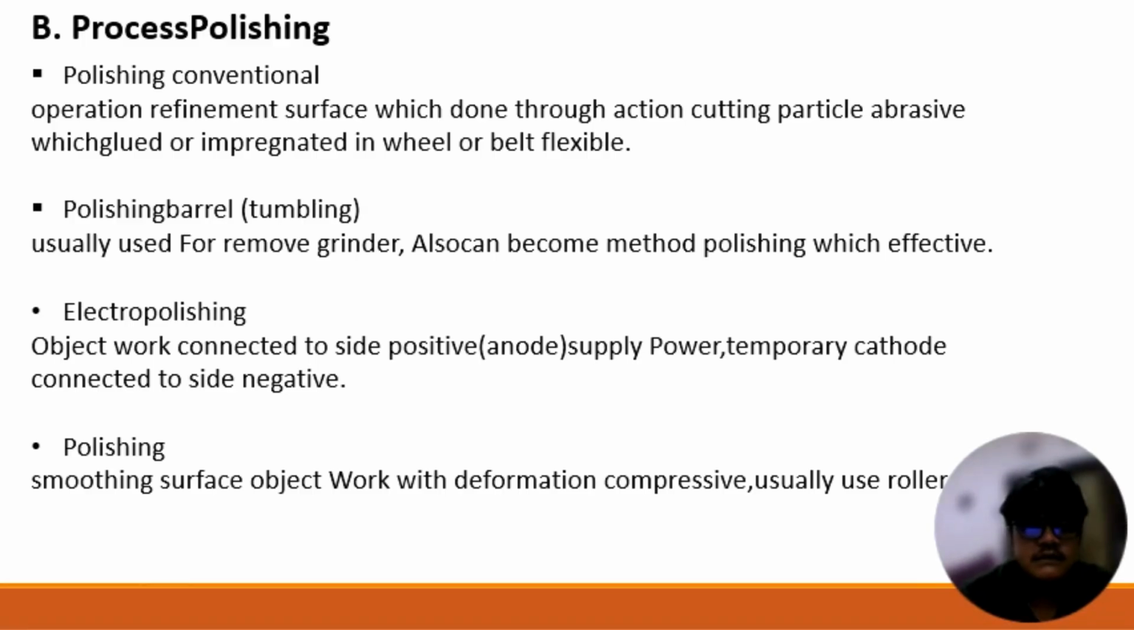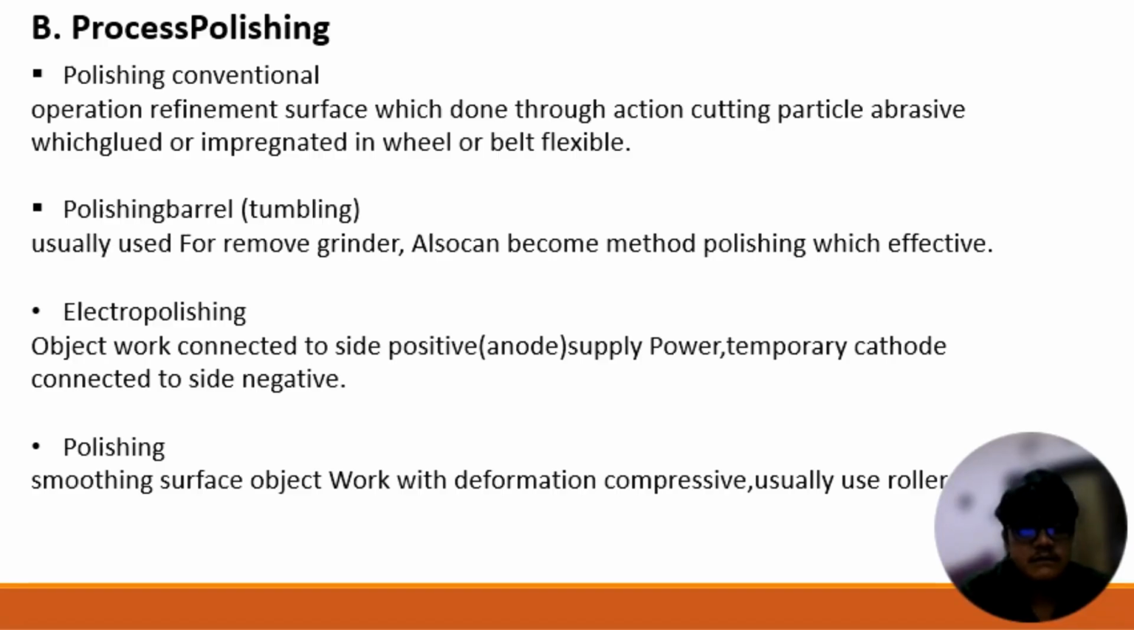Okay, next, in point B, this is the polishing process. The first point in the polishing process is conventional polishing. Conventional polishing is a surface refinement operation which doesn't throw action, cutting, partial, abrasive, which glue or impregnate in a wheel or flexible belt. For the second point, barrel polishing or tumbling.